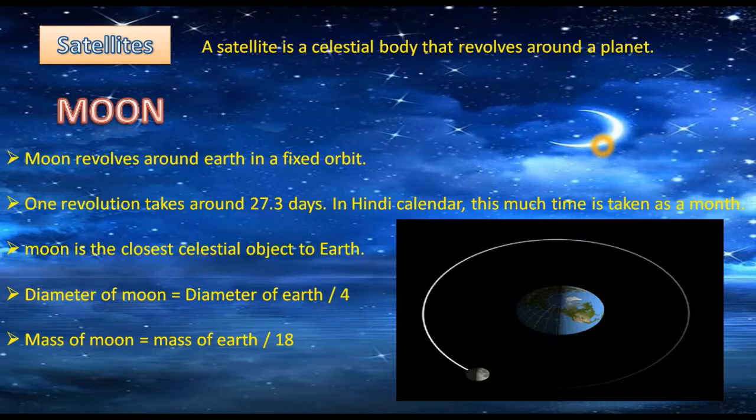And the diameter of the Moon is 1/4 times the diameter of Earth. That means the Moon is about 1/4 of the size of Earth. And the mass of the Moon is about 1/18th of that of Earth.